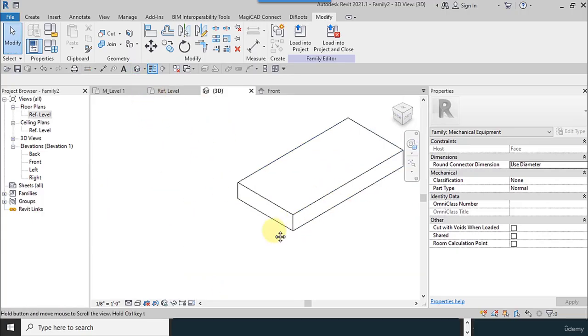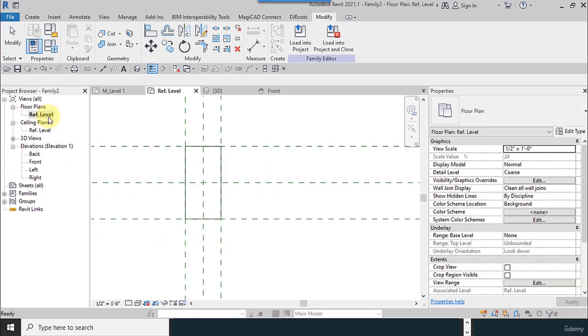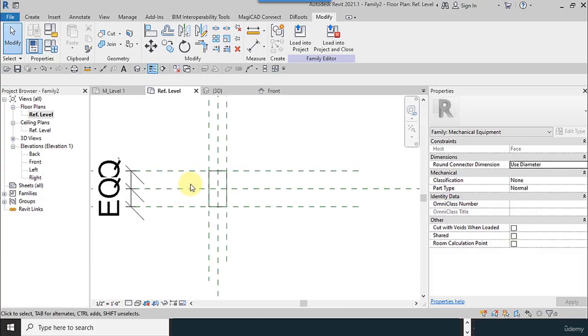After modeling this part, it is needed to add another piece which is connected to the wall.